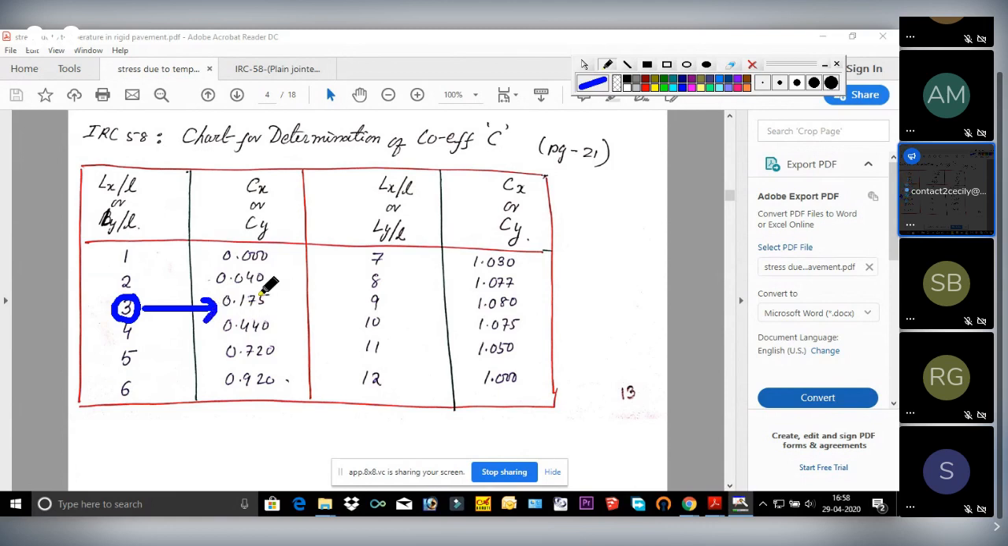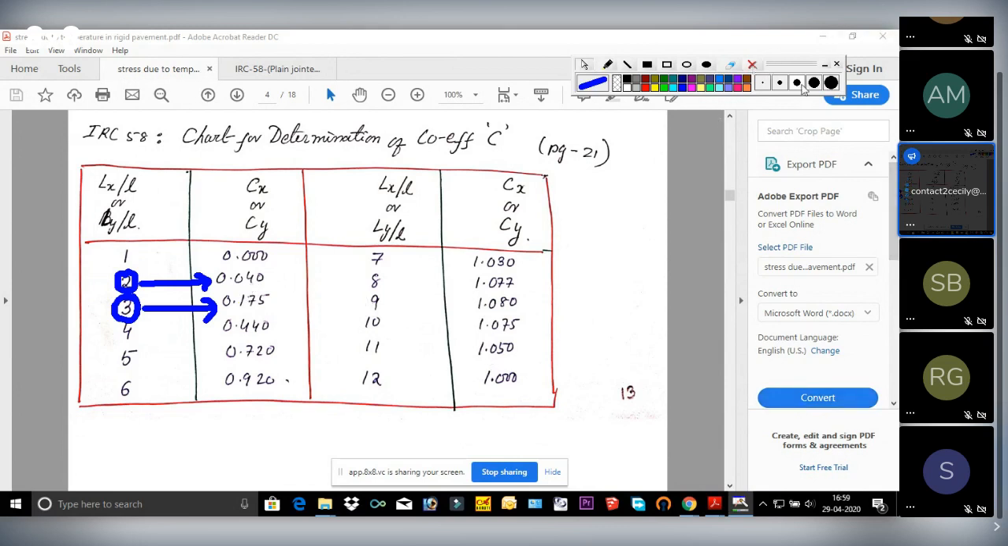0.175. Okay, and similarly if you calculate ly by l and you got it as 2, then the corresponding value from the same chart will be cy. Clear? If it comes in between them, then we have to interpolate.